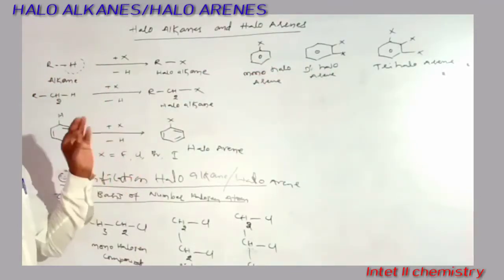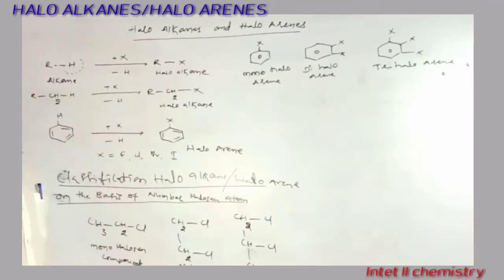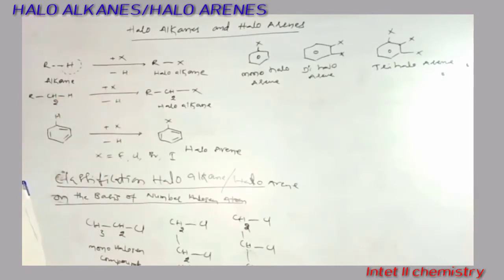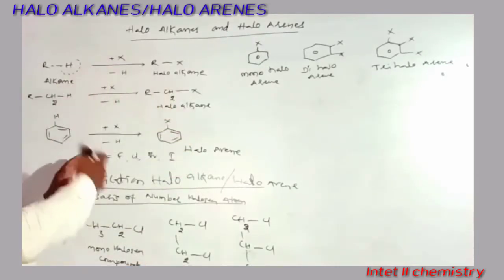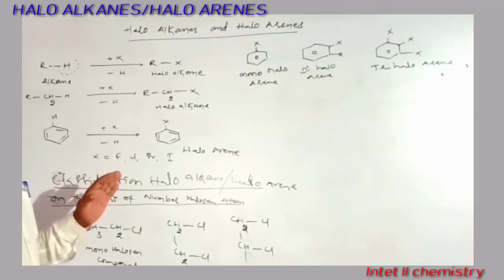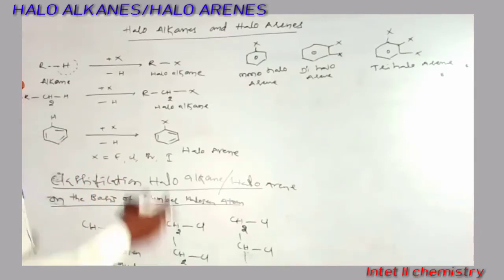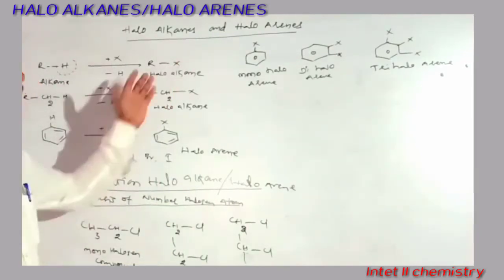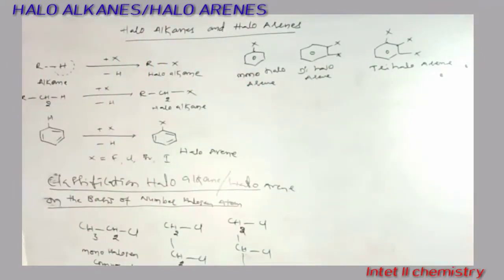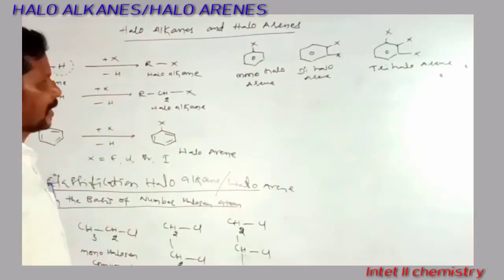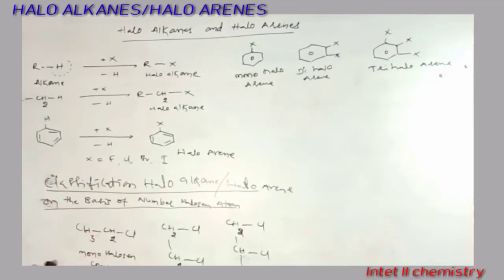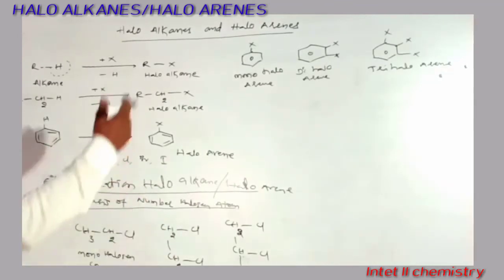So this is the classification based on the number of halogen atoms present in the organic compound. Overall, these are commonly called halogen compounds, which may be haloalkanes or haloarenes. Next, another type of classification is also there. We are going to discuss only the monohalogen compounds.